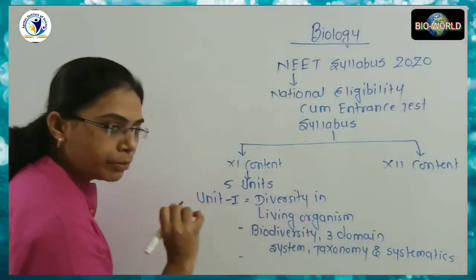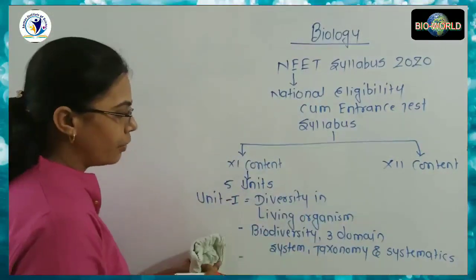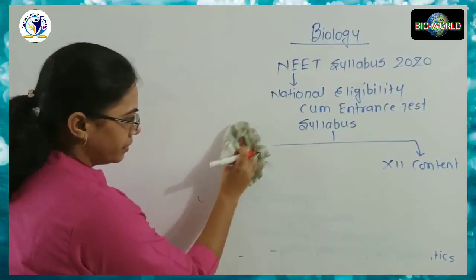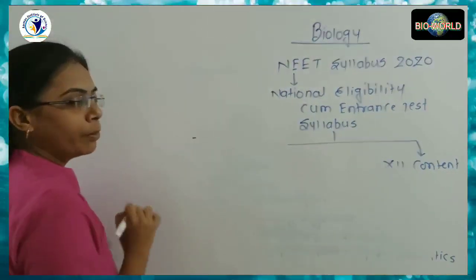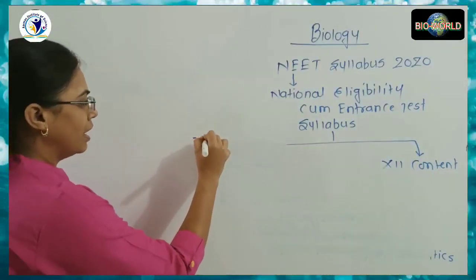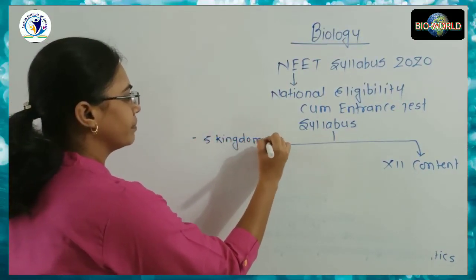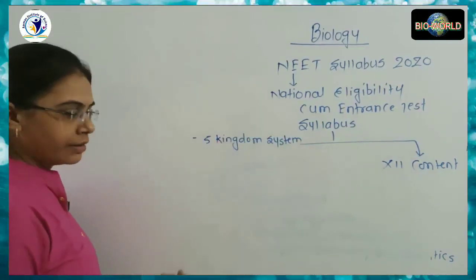In the next subtopic, we have to, okay, you may not be able to see it, so we will write it above. In the second subtopic, we have to complete the 5 kingdom system of classification, which was discovered by Whittaker.